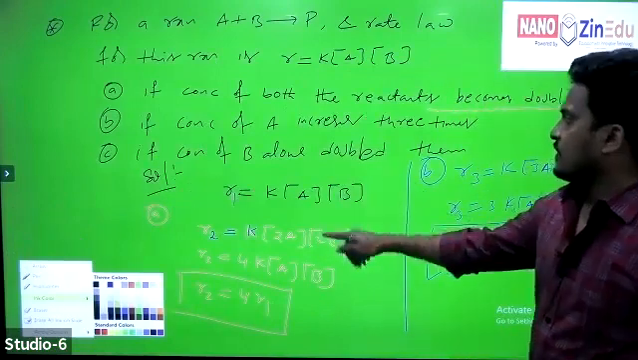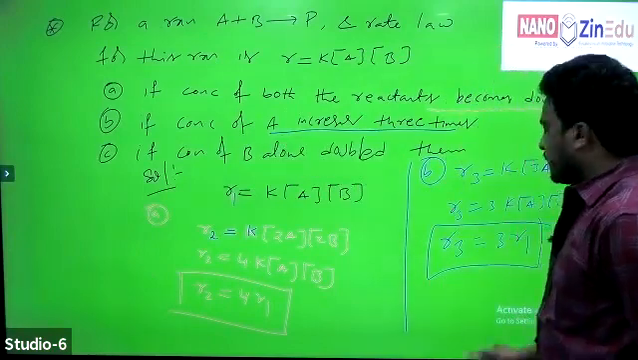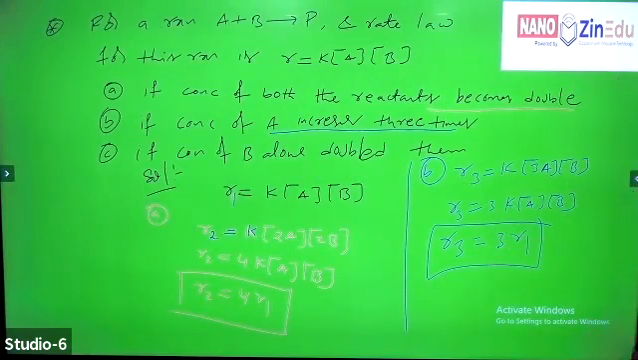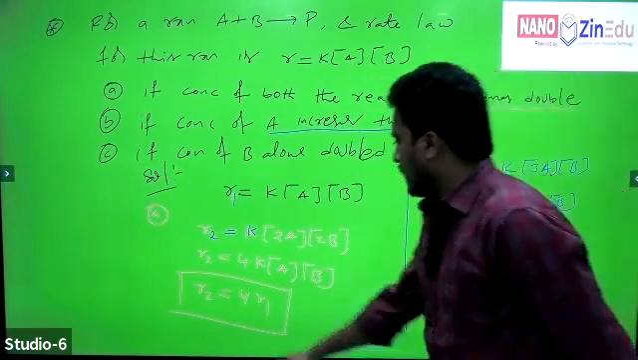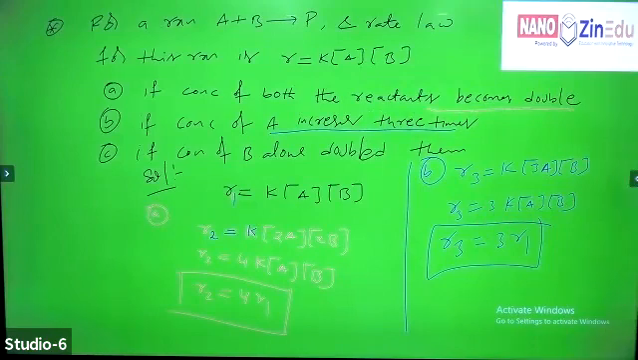If the concentration of A increases by 3 times, the new rate R3 is equal to 3 times the old rate. If we double the concentration of both A and B, new rate R2 equal to 4 times the initial rate R1. Is this clear for you? Any doubt? Now tell me, what about B? How are the new rate and old rate related to each other?